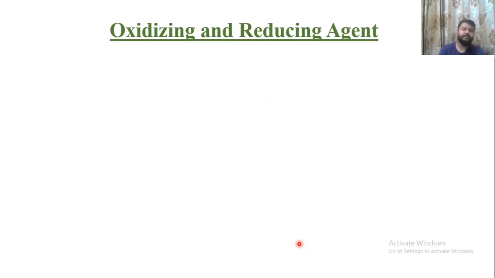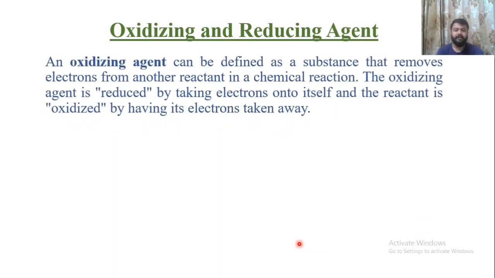Now oxidizing and reducing agent. So an oxidizing agent, or oxidizer as we also call it, can be defined as a substance that removes electrons from any reactant in a chemical reaction. The oxidizing agent is reduced by taking electrons into itself, and the reactant is oxidized by having its electrons taken away. So in simple words, the oxidizing agent is the one which is going to reduce itself, that is, loss of oxygen is there in the case of an oxidizing agent, or which gains electrons.